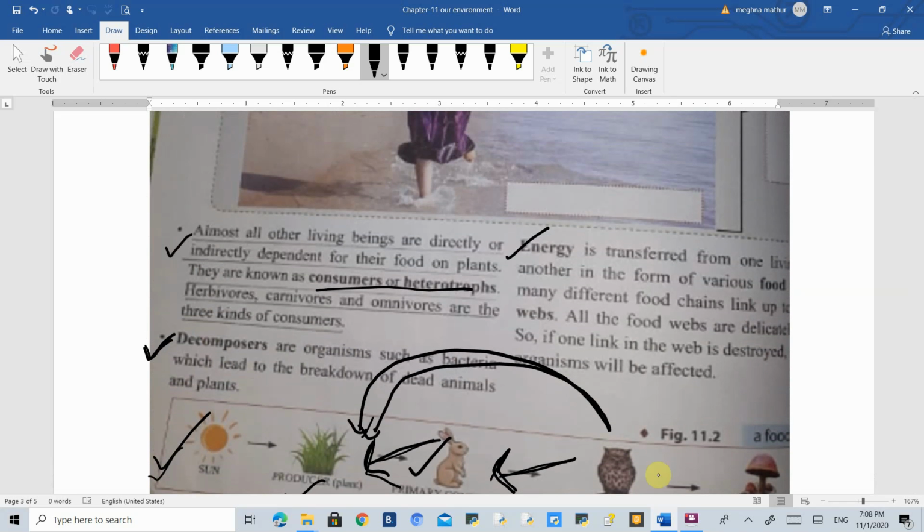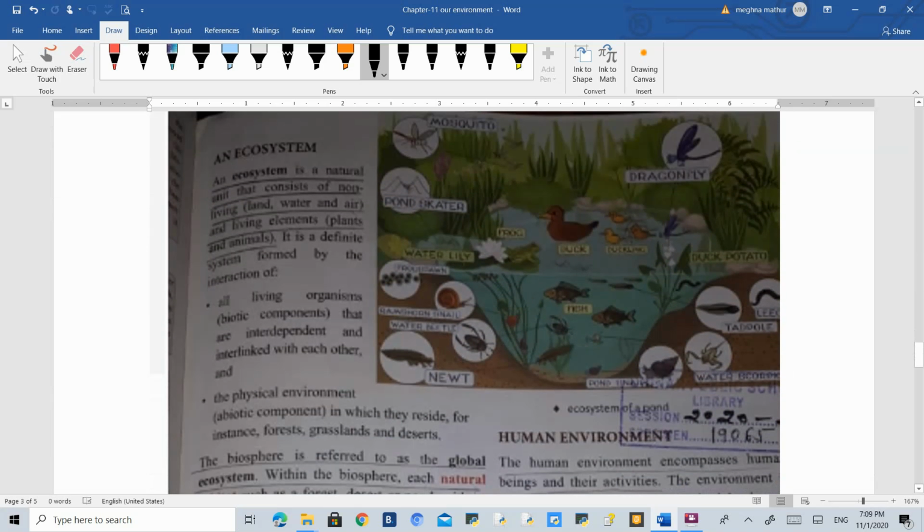Then we have decomposers. These are tiny organisms, for example bacteria, which help in breaking down dead animals and plants. After the animals die, they help in breaking down, and they actually help in enriching the soil. So this is how energy is transferred: from the sun to the producer, then the consumer and decomposers. This is called transferring of energy, which is given over here.